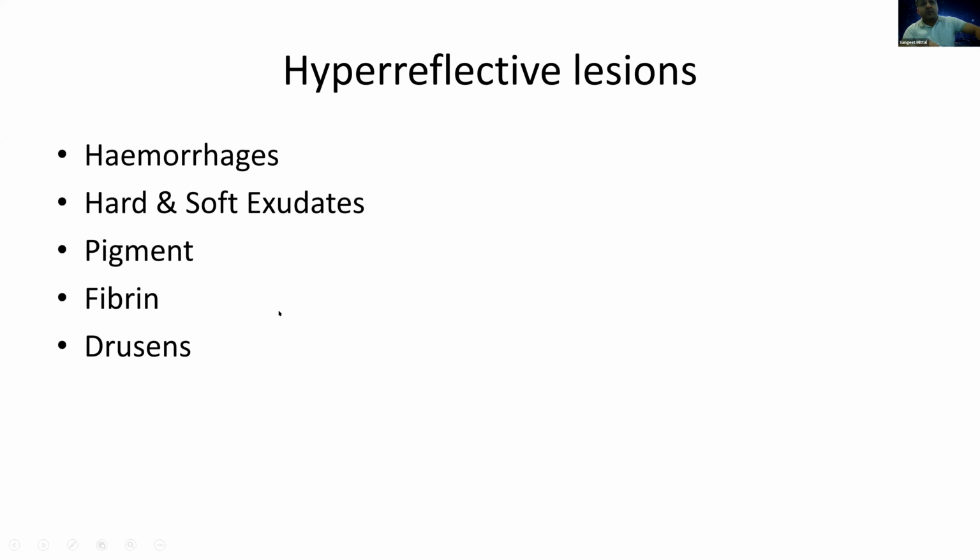In CSR, as Dr. Pooja was discussing on that day, the fibrin in CSR appears as a hyperreflective lesion in the area of the neurosensory detachment. Then drusen also appear as hyperreflective bright yellow lesions on the OCT, and hard and soft exudates appear as red dots in the intraretinal spaces. And hemorrhages again give you hyperreflectance, and they also cause blockage of the signal below the hemorrhage if the hemorrhage is dense.